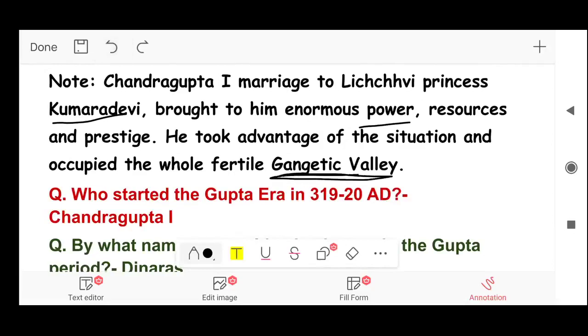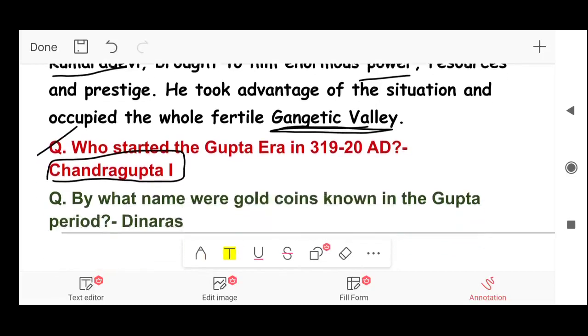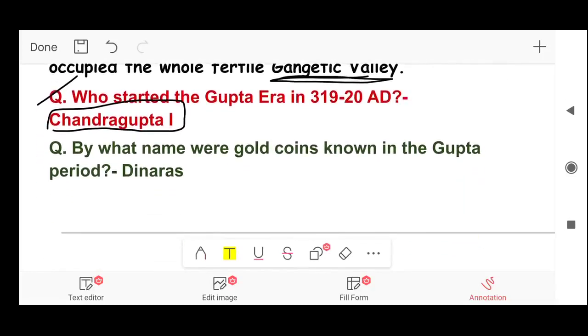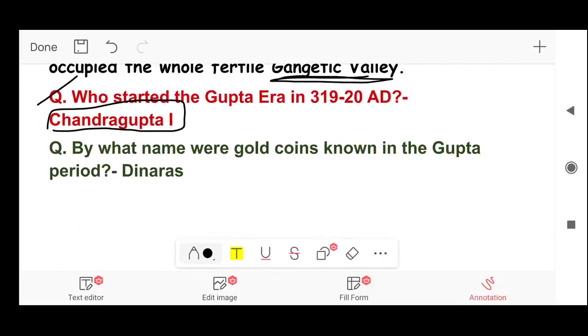Next question, who started the Gupta era? In 319 to 20 AD. Answer, Chandragupta I. Friends, whenever in the question it is asked who is the founder of Gupta period or Gupta dynasty, always take Shri Gupta. And when it is asked who started Gupta era, the answer will always be Chandragupta I. So please clear this confusion.